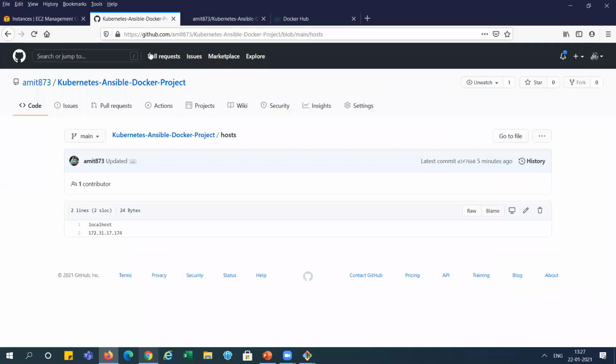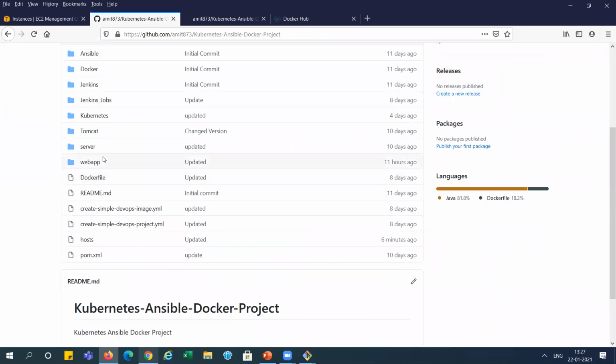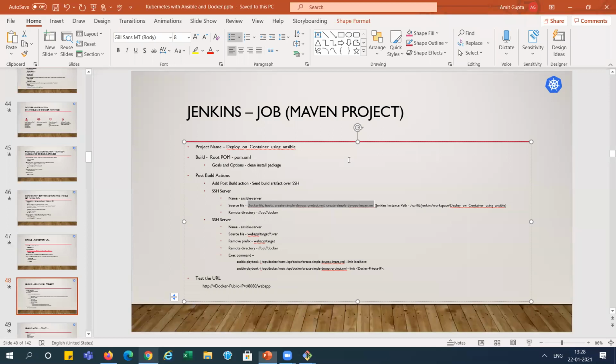You can see in my GitHub, they are already in the root: Dockerfile, create-simple-devops-image.yml, create-simple-devops-project.yml, and the hosts file. These are the 4 files we are using. I will explain them in a while.